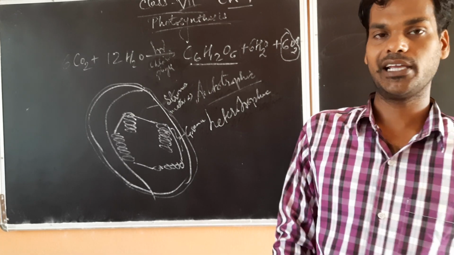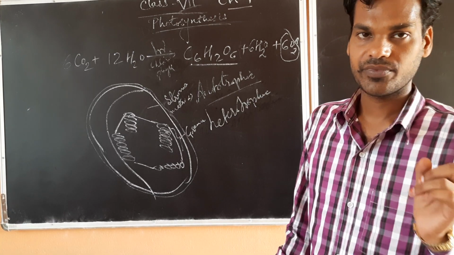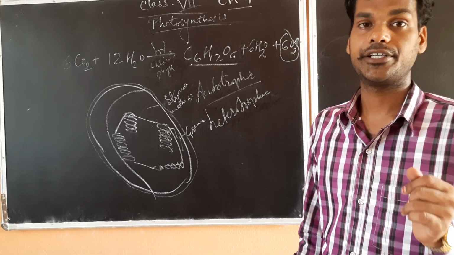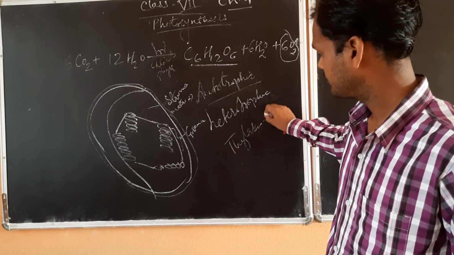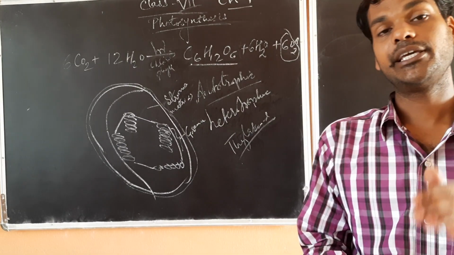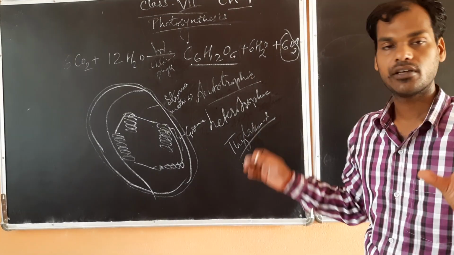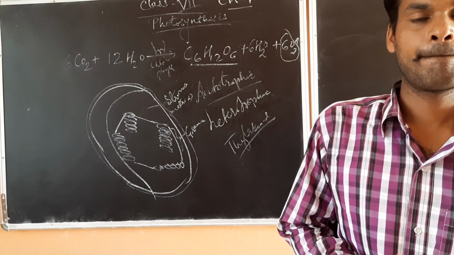The single coin is called a thylakoid, and the whole stack, that heap of 10 or 15 coins, will be called grana.